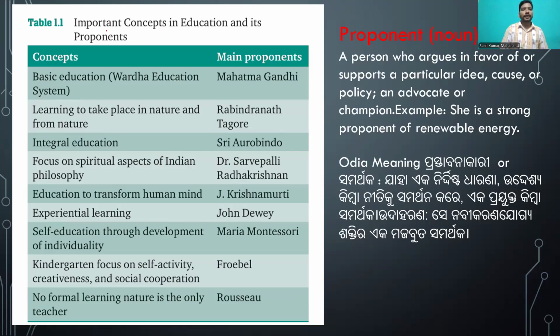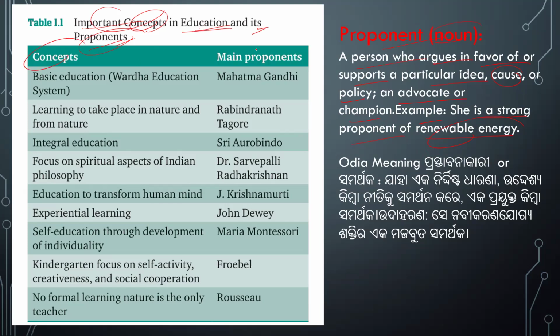First of all, the important concepts in education and their proponents. Dear friend, just look at this screen. What do you mean by proponent? A person who argues in favor of or in support of a particular idea, cause or policy, or an advocate or champion. Example: C is a strong proponent of renewable energy. Like this, I have written what you mean by proponent.